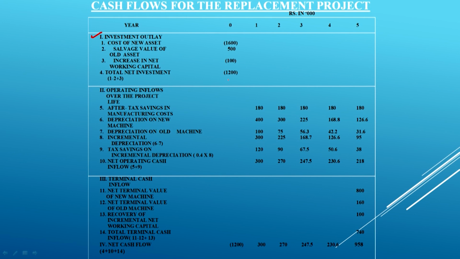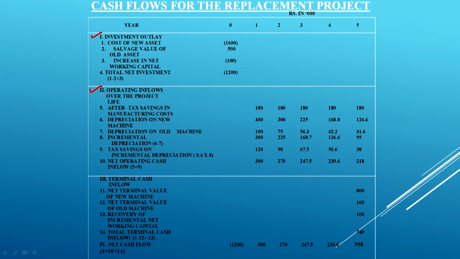So, it means the net working capital is going to increase because of the new machine. How much is the increase going to be? By 100 million rupees. So, if you work out the total investment, 16 plus 1 is 17, minus 5, it is going to be 1200 thousands. 12 lakh rupees is actually the net investment required. Total net investment required for this replacement project is 12 lakh rupees, or 1200,000 rupees, not 16 lakh rupees or 17 lakh rupees, because some cash inflow will be available from the sale of the old machine, or liquidation of the old machine, right.